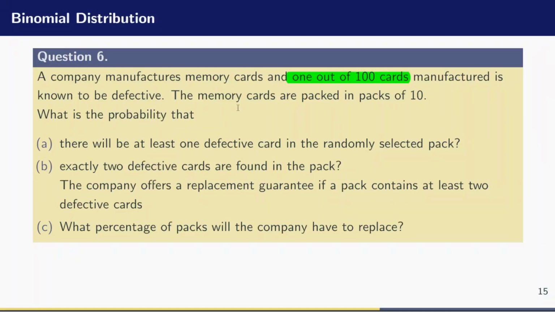Again, the memory cards are packed in packs of 10, so this 10 is the number of trials. So what distribution takes in a probability of success and a number of trials? Of course, the answer is the binomial distribution, because it takes in 2 parameters: the probability of success, P, and the number of trials. So we are going to write it down and proceed to solve the problem.